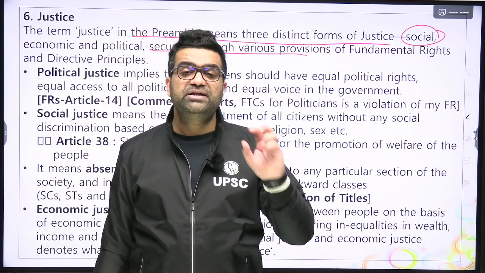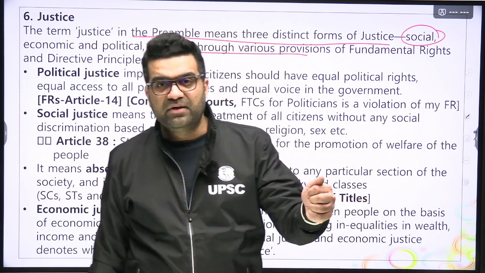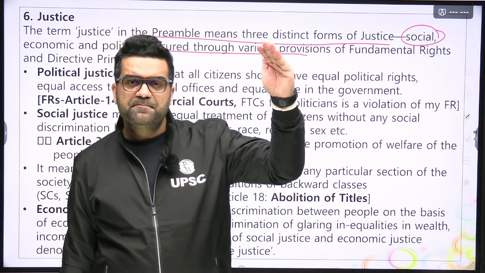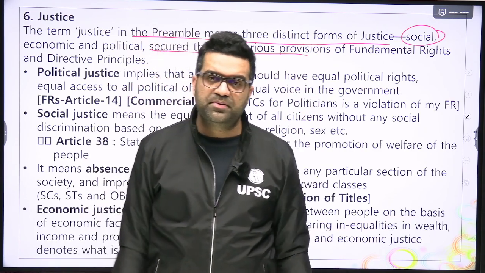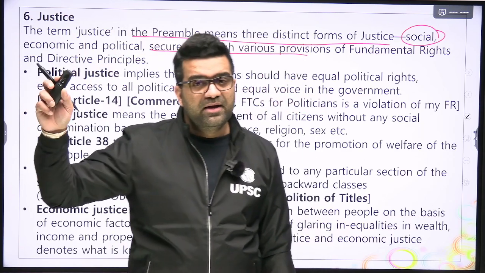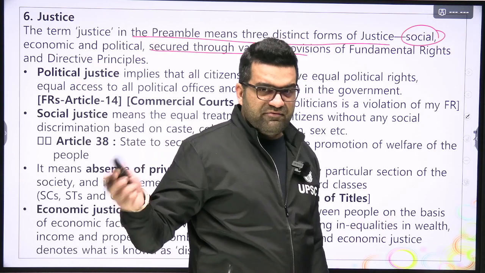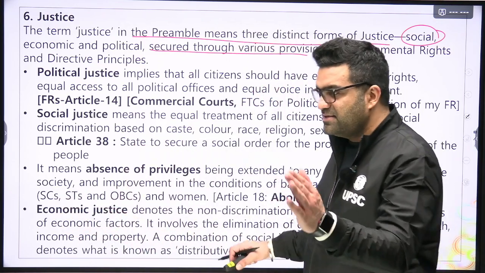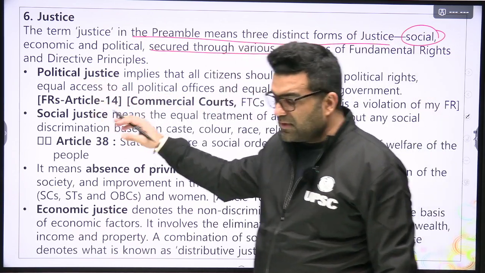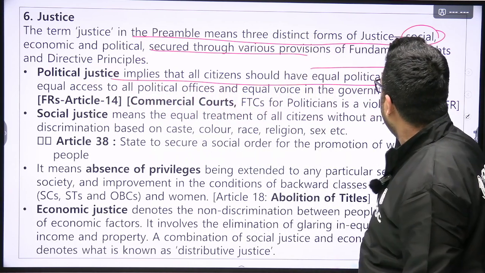He belongs to, with due respect, scheduled castes, scheduled tribes, OBCs or women. Even the son of any peon can aspire to become an IAS officer, IAS topper. Even the chai wala can aspire to become prime minister, with due respect to the audacity of hope of our great prime minister, right? So everybody is great though, but yeah, just that he is the prime minister, so being a little plausible about it. Now, political justice implies that all the citizens should have equal political rights.